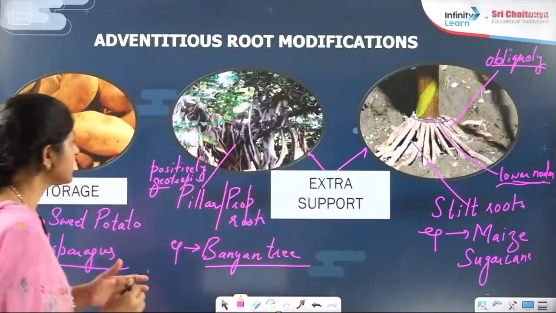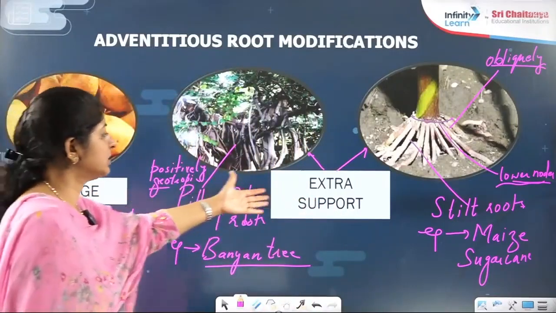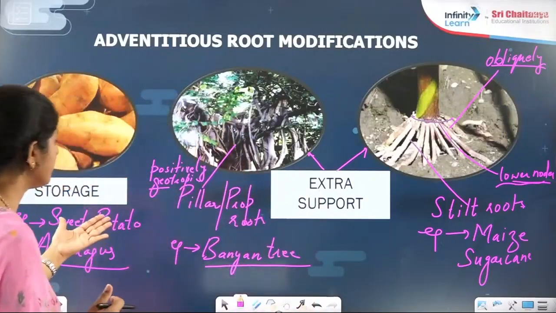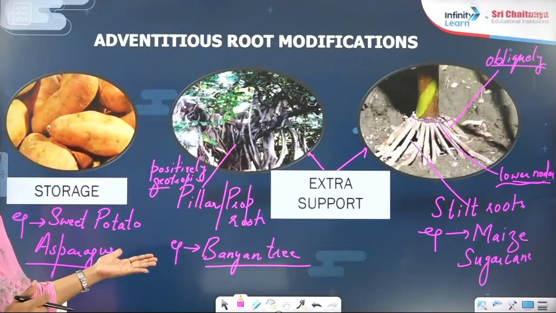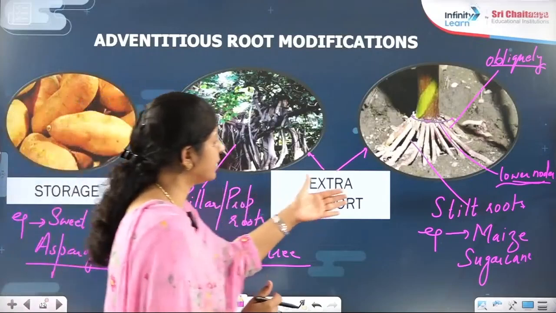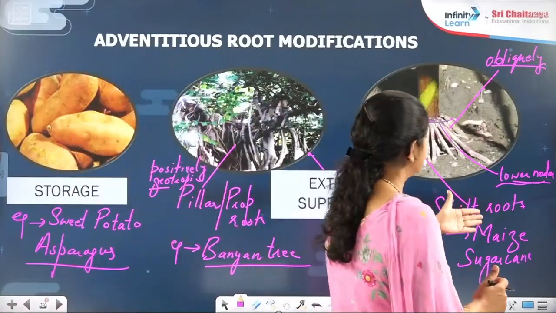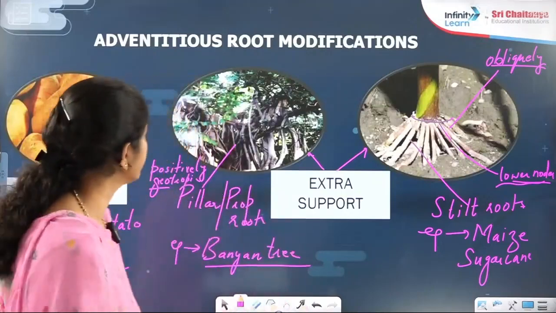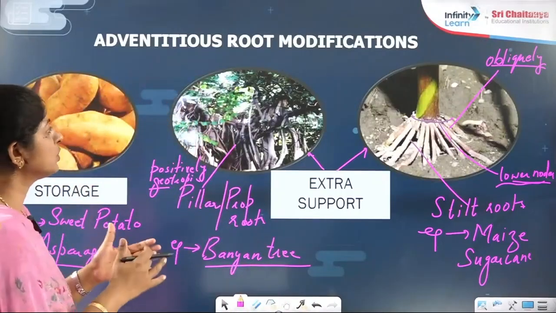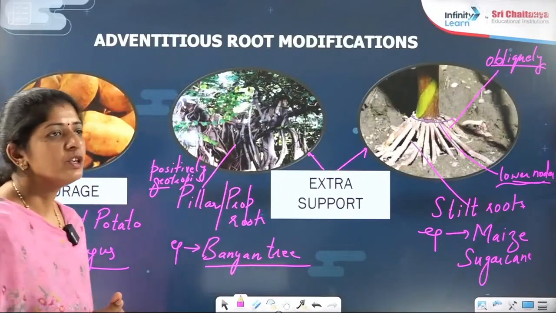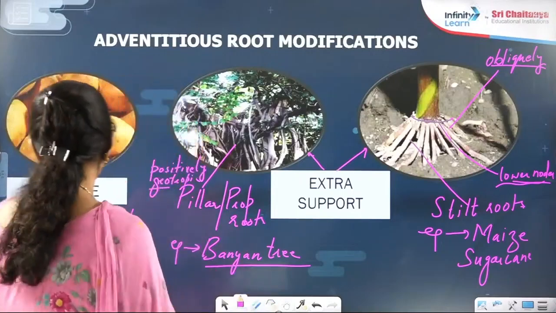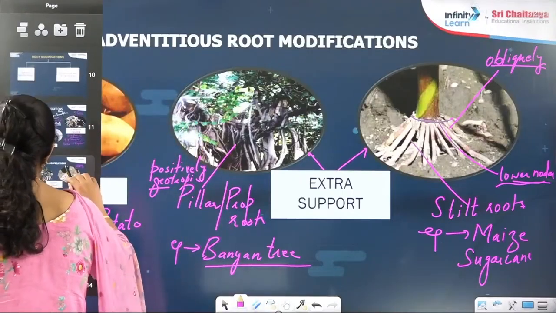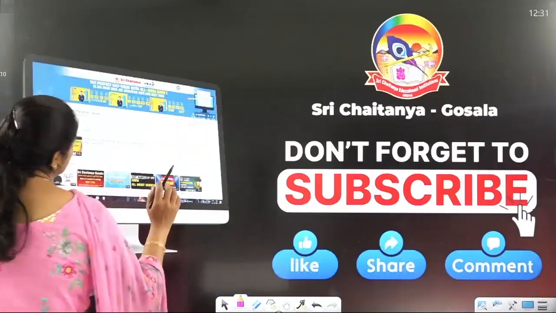So what two things have I mentioned here? Pillar roots and stilt roots, which are for extra support. What is an example of pillar root? Banyan tree. What is an example of stilt root? Maize and sugarcane, right? So which modification have we completed right now? Adventitious root modifications, right? So right now we have completed the root topic.